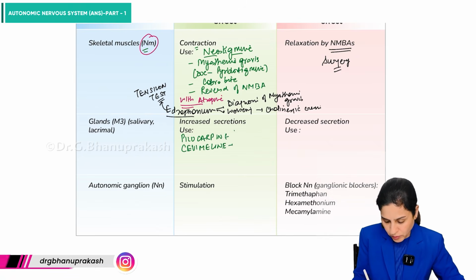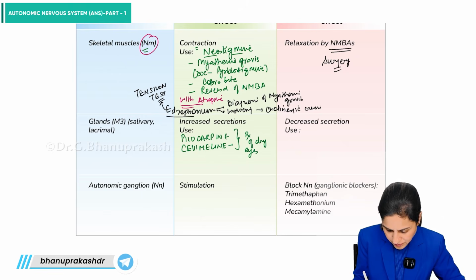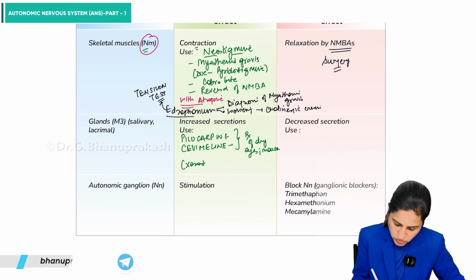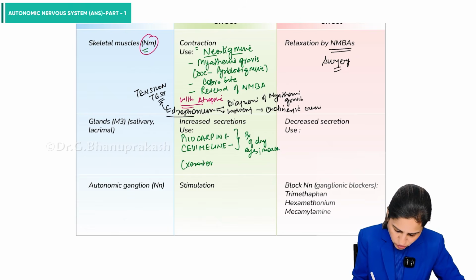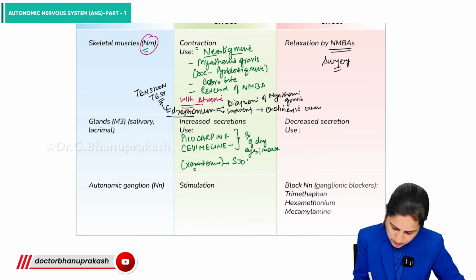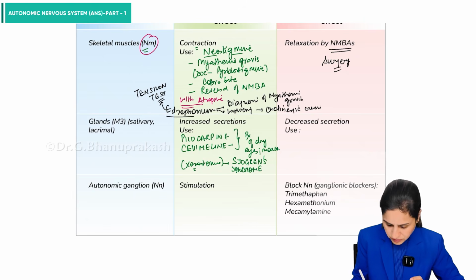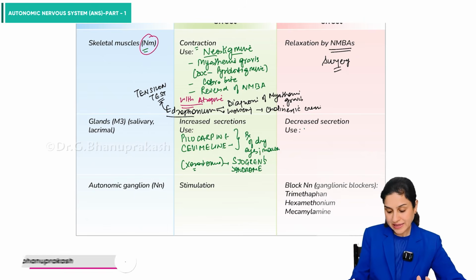Cevimeline is a new drug, but both of them are used for treatment of dry eyes and dry mouth, which is called xerostomia, where it is a part of Sjogren syndrome. So there is dry eyes, dry mouth. So these drugs are going to enhance the secretion.